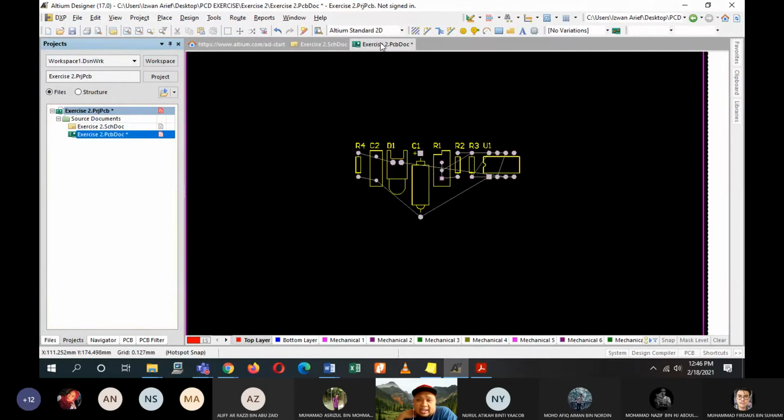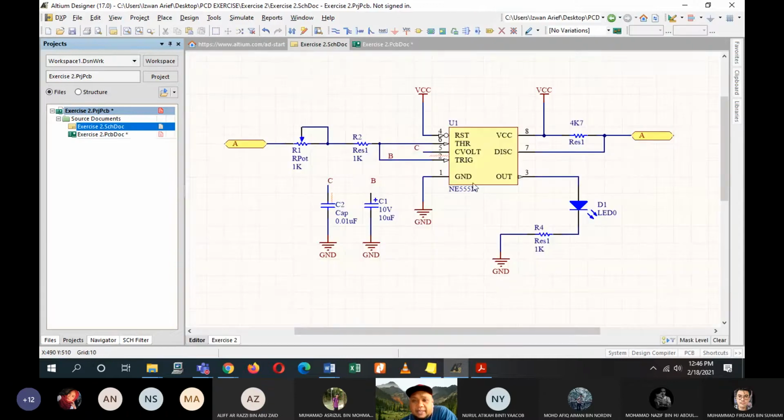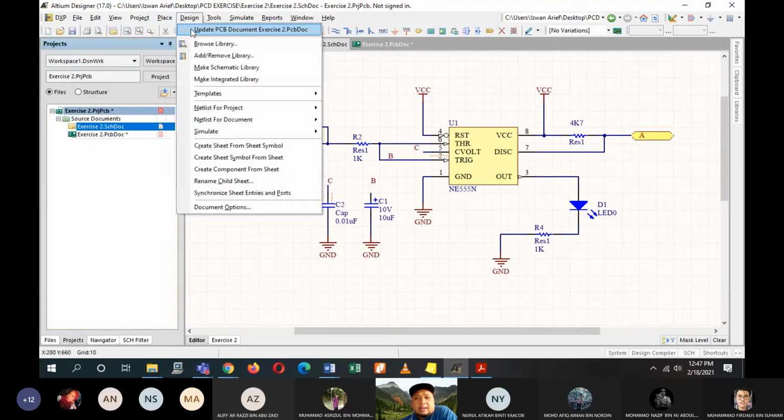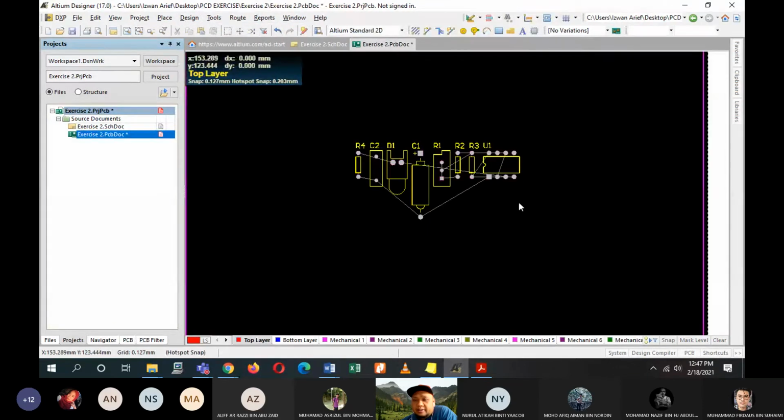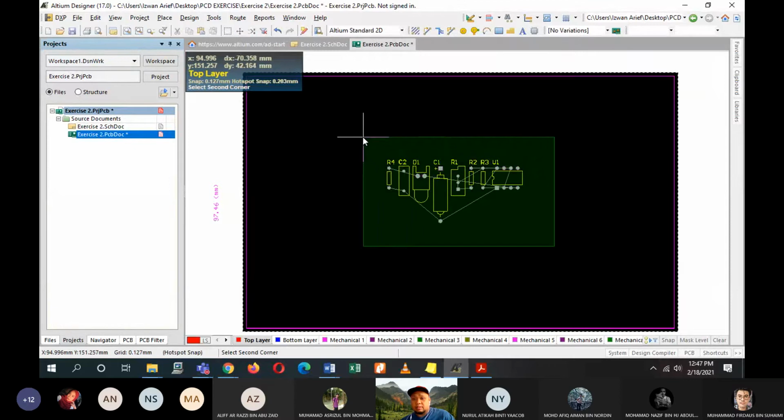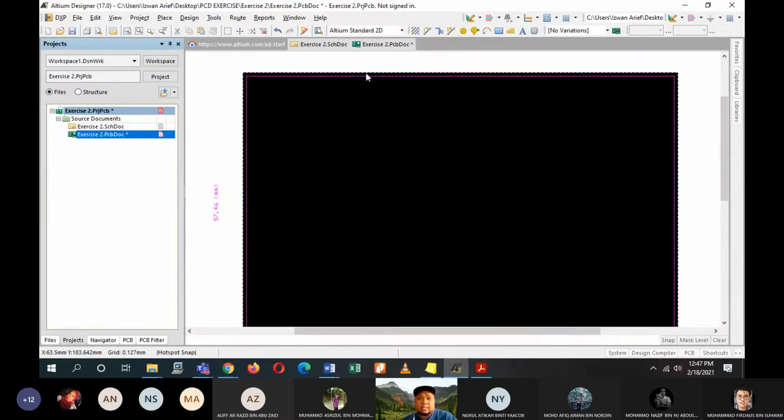If you are missing any components, for example, you have 7 or 6, then please check back your schematic, save it again, do the annotation, and then design the PCB document exercise. Redo it again. Okay. Alright, so I'll delete this first. I'll show you my steps again.